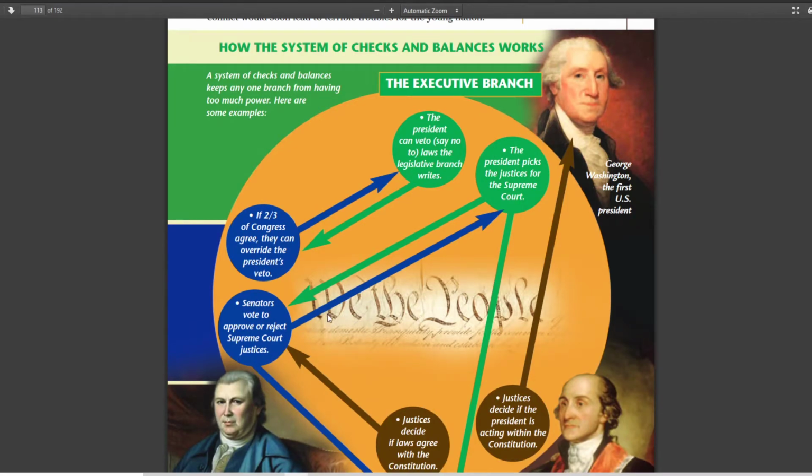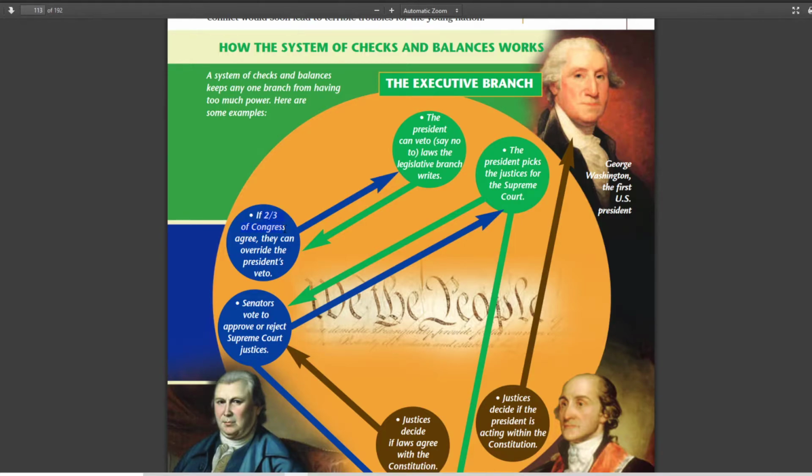So let's say the Congress sets up a law that they like, and the president doesn't like it. The president gets to veto the law. Okay, so that law, no good. I don't like it. I'm not going to sign it. It's not going to be a law. So that goes back to the Congress. Now, the law is dead unless Congress can get 2/3, which is a lot of people.